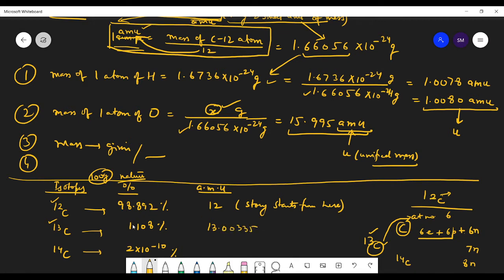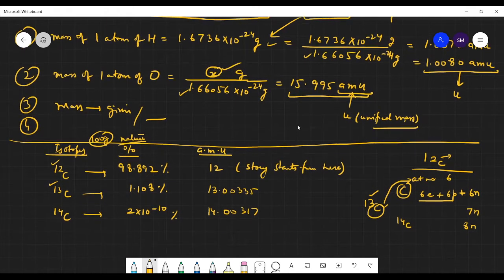Students, you need not learn these percentage numbers. You just have to understand the concept. Only this much you can remember: that 1 AMU equals 1.66056 times 10 to the minus 24 grams. That's a standard value. Otherwise you need not remember these values. This is just to tell you how the mass of carbon that you use in your numericals is taken, and which mass of a particular element we take.